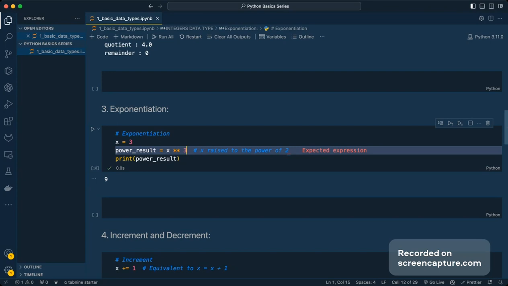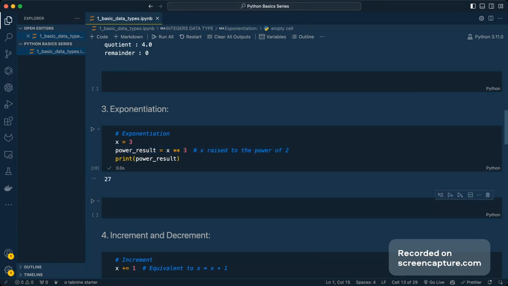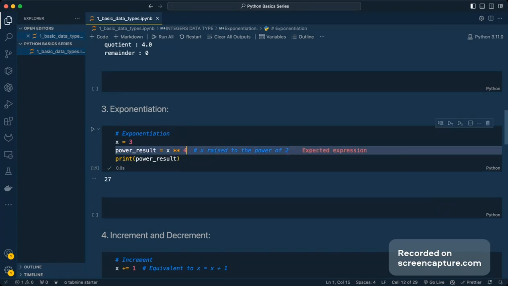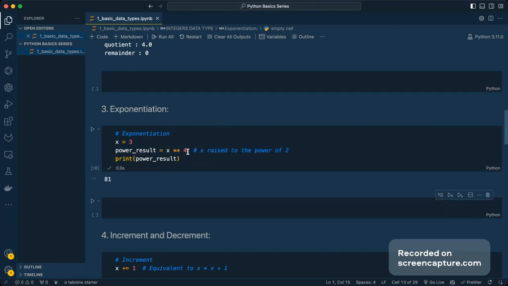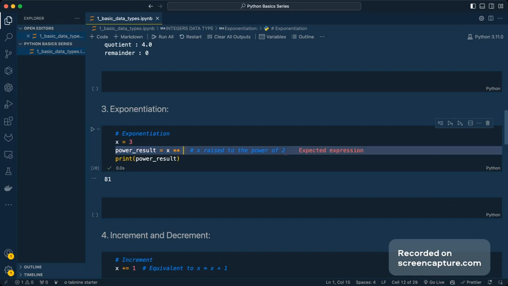If I give it 3, it gives the expected answer, 27. You can see that's how we're going to use it. If I give it a 4, it will again give me that value. Everybody knows that if you have to find a square, it does something like this. In other words, it's giving me x multiplied by x. If I give 3 as the value, it will be x multiplied by x multiplied by x. That's how we can do it.